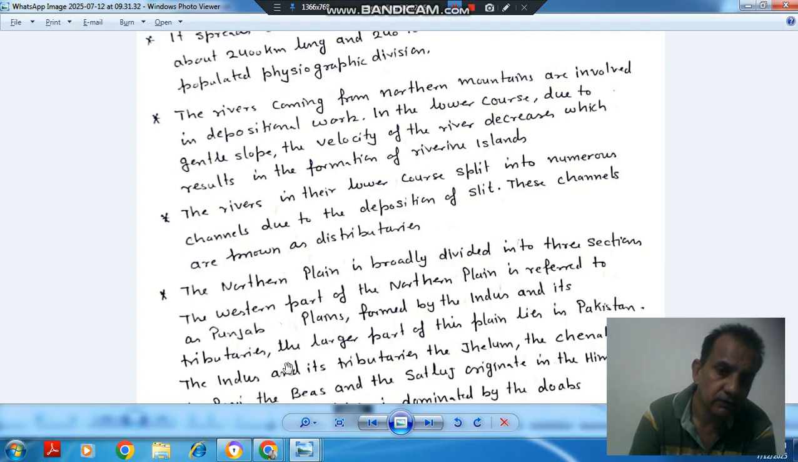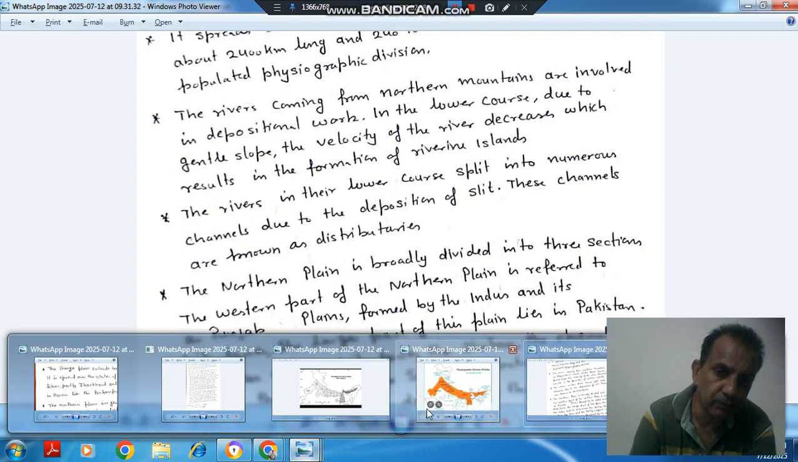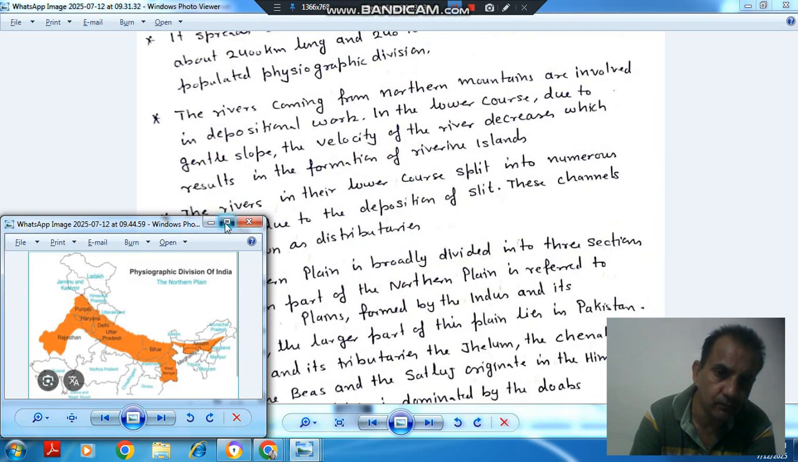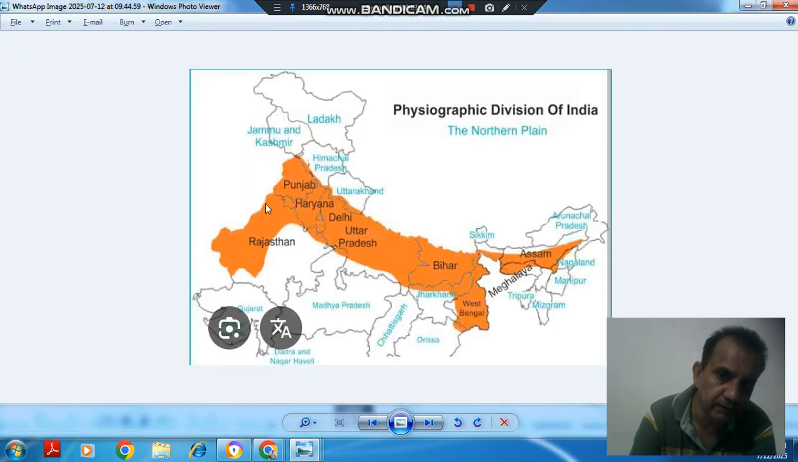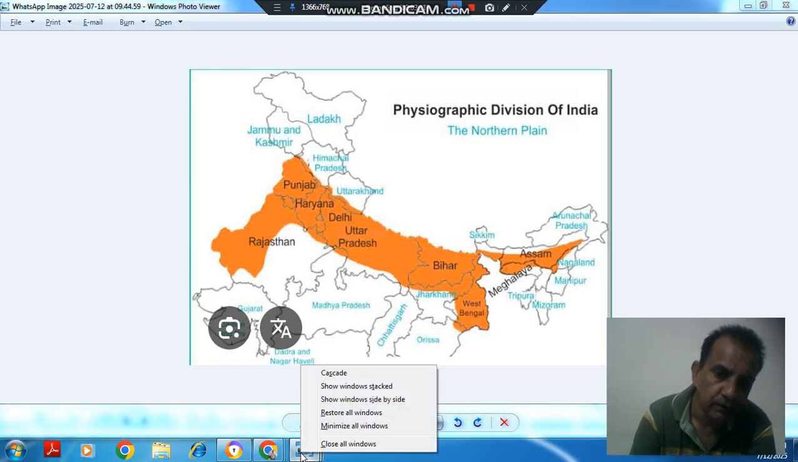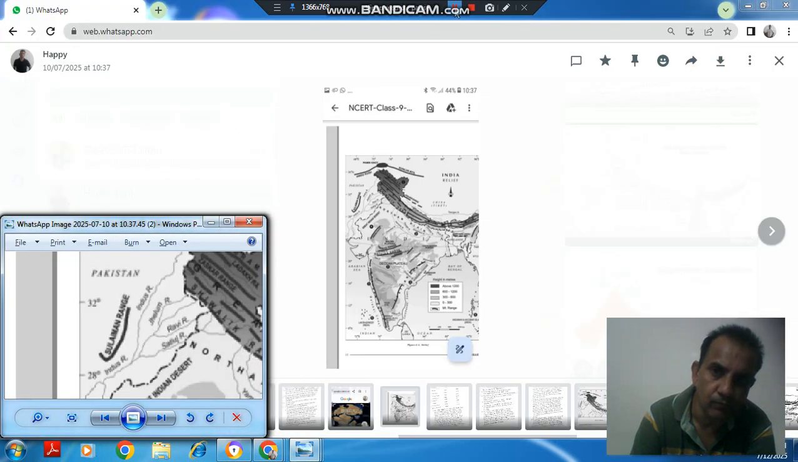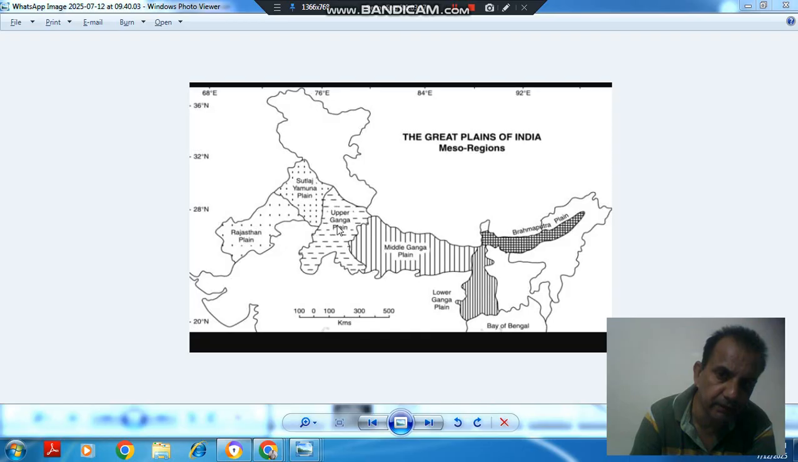Okay. So, another map of this northern plain is, so this is the northern plain in Rajasthan, Punjab, Haryana, Delhi, Uttar Pradesh, Bihar, West Bengal, Assam, and Meghalaya. And one more map is there: Rajasthan plain, Satluj Yamuna plain, Upper Ganga plain, Middle Ganga plain, Lower Ganga plain, and Brahmaputra plain. This makes the northern plain.